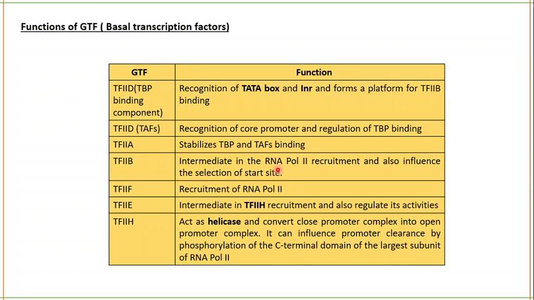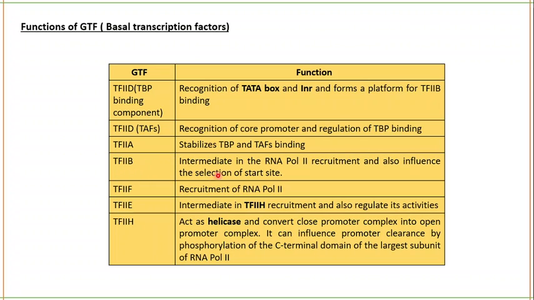So before RNA polymerase 2 is recruited, there will be the entry of transcription factor 2B, which will act as an intermediate and can influence the selection of the start site. After transcription factor 2B has been recruited, another transcription factor, 2E, comes. It will also act as an intermediate in the recruitment of transcription factor 2H.